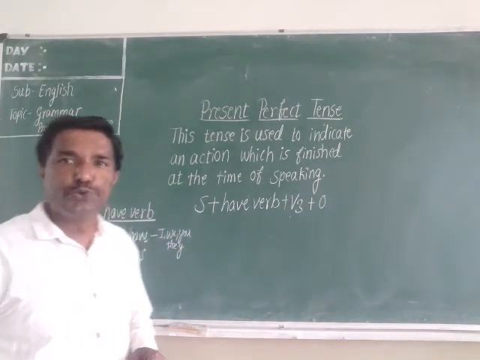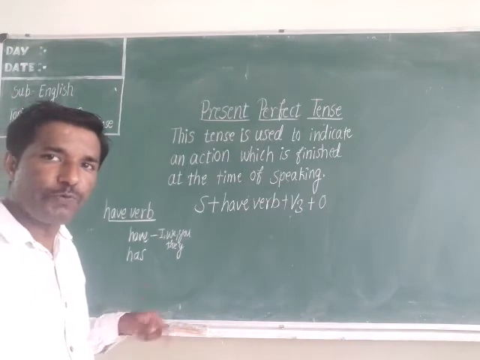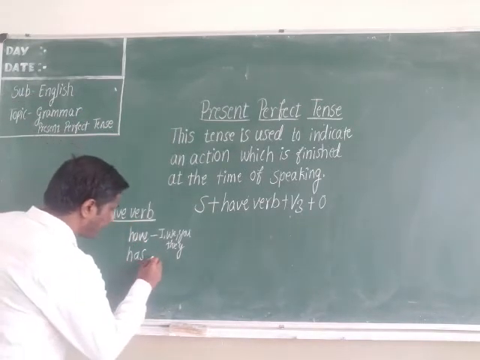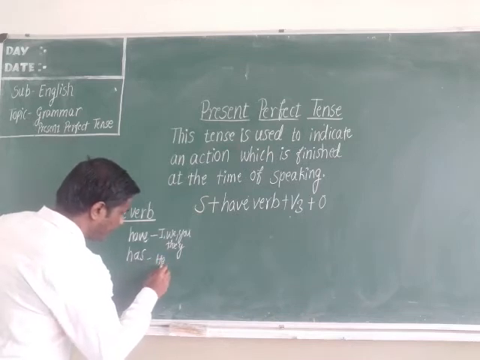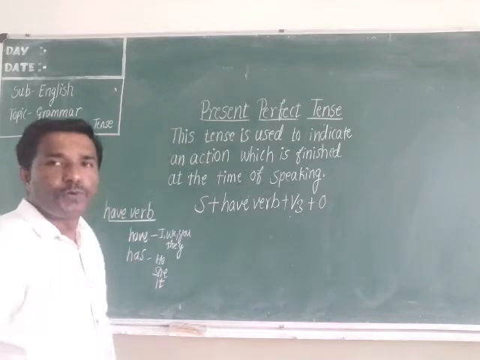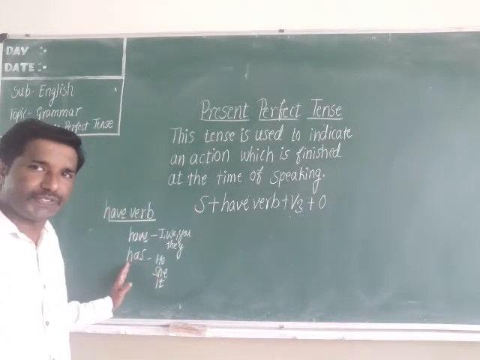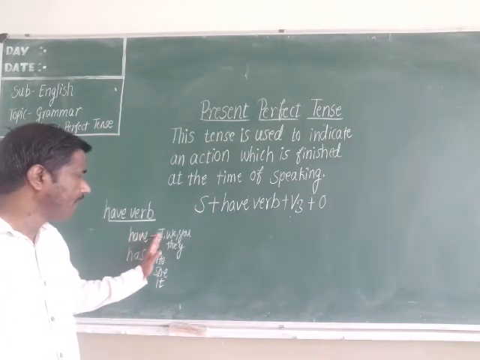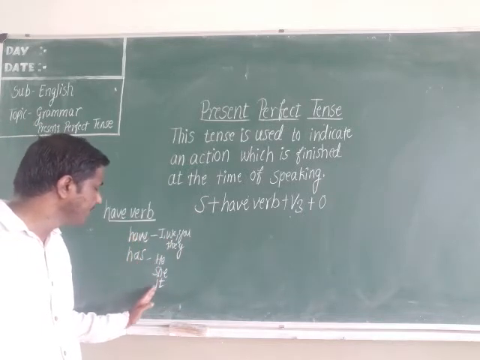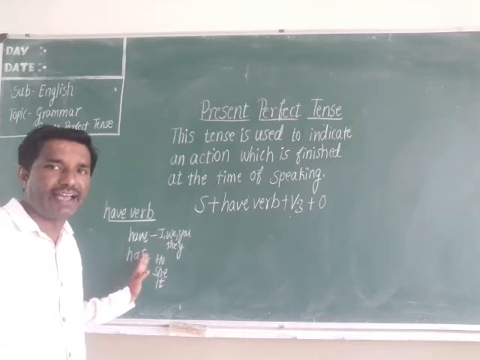When these come, we have to use have. Only for he, she, it, we are going to use has.